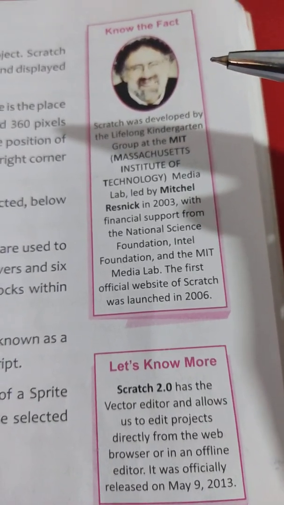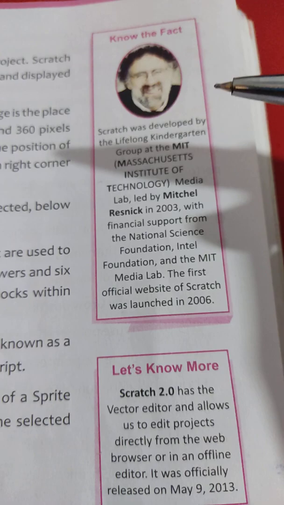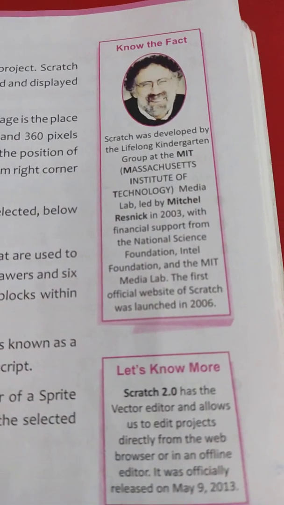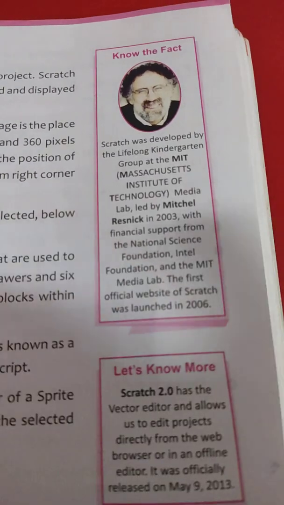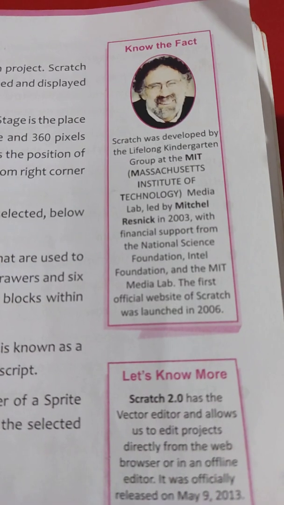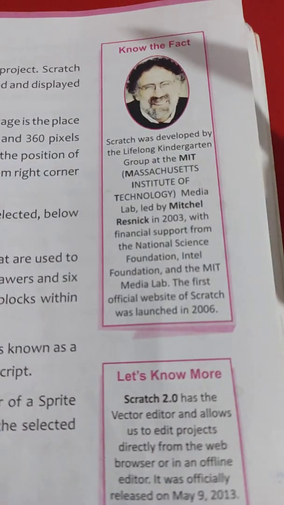Scratch 1.0 was the first version and it was very similar to Scratch 1.4. At that time, the website was a small blog where projects could be uploaded and played.